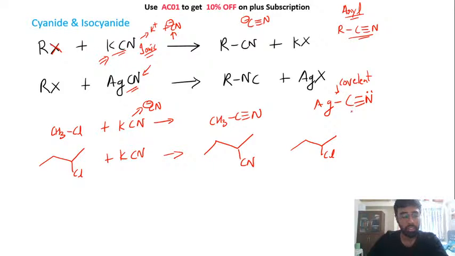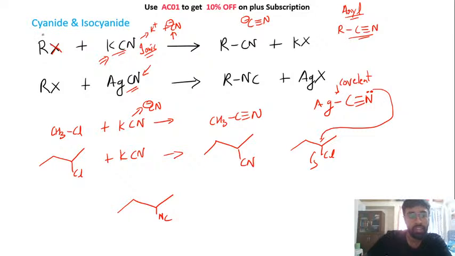Here when you react this with AgCN, what will happen is your carbon is not free. This bond is not breaking at all. There is no negative charge on the carbon that it could act like a nucleophile. So what will happen here is this nitrogen, which is having this lone pair, can attack on this carbon and this chlorine will leave. So in this case you will create a species that will look something like this.